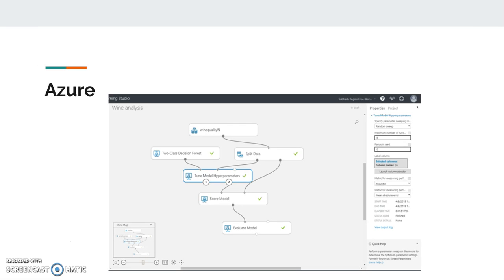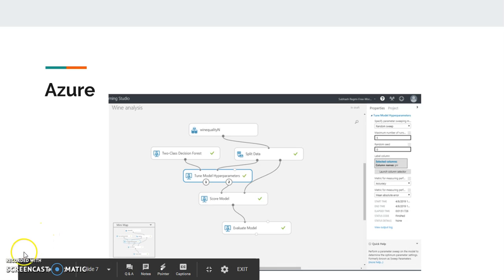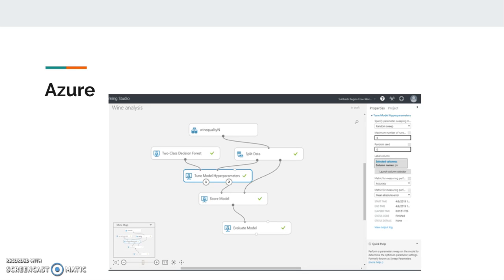In the Azure environment, we took the data and checked each and every field in it, and there were more than one field. There were fields like fixed acidity, volatile acidity, citric acid, residual sugar, pH values, alcohol content, sulfates, and so on.